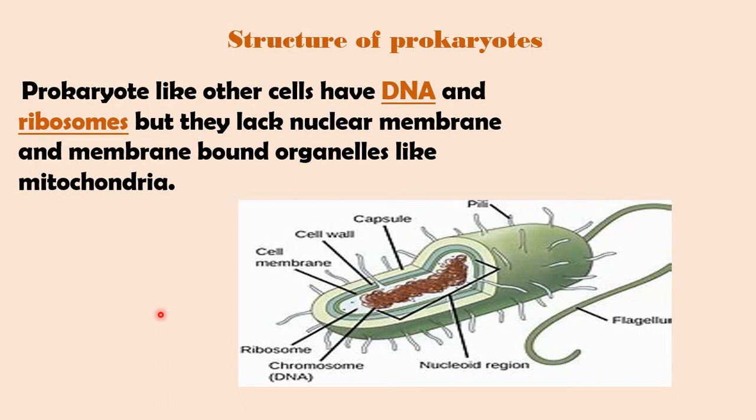They have DNA and ribosomes inside, like eukaryotic cells, but they lack some other organelles, like the nuclear membrane and other organelles present in the eukaryotic cell, like mitochondria, which is responsible for producing energy. These kinds of prokaryotes lack these organelles.